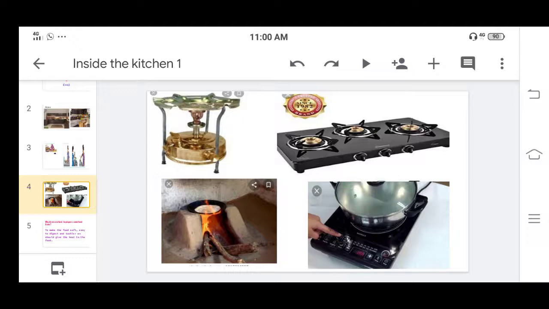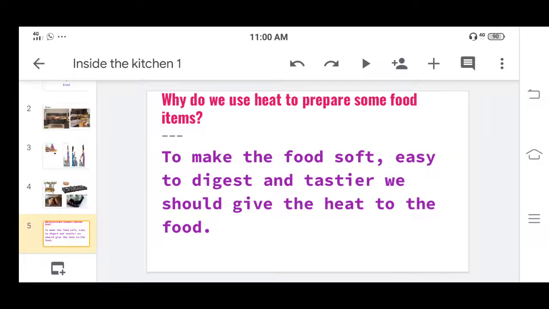So we can use many things for cooking. So see, why do we use heat to prepare some food items? To make the food soft, easy to digest, and tastier, we should give heat to the food. Suppose there is rice. We can't eat rice raw.